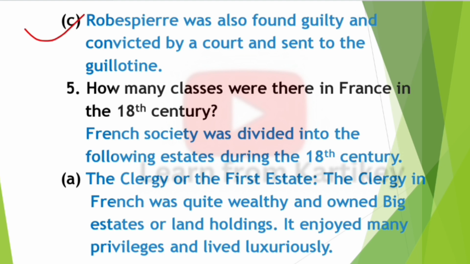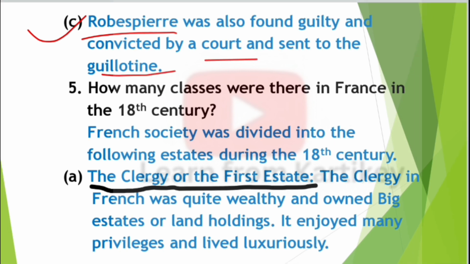Third, Robespierre was also found guilty and convicted by a court and sent to the guillotine. So next question, question number 5. How many classes were there in France in the 18th century? Answer: French society was divided into the following estates during the 18th century.